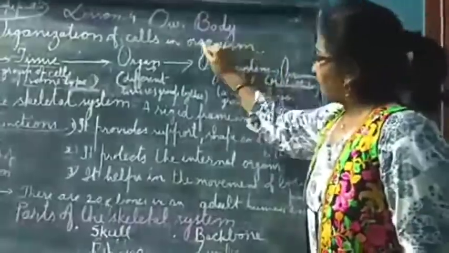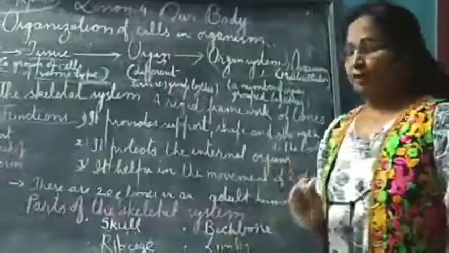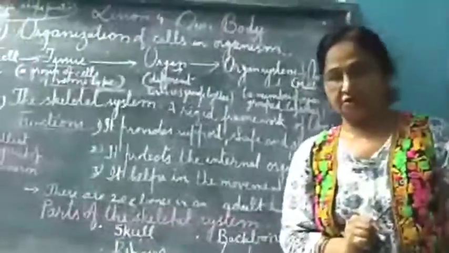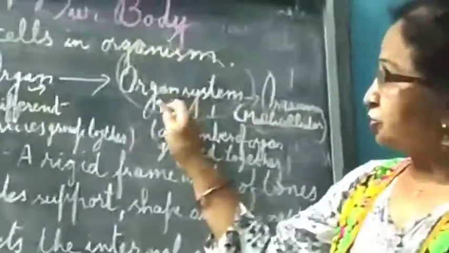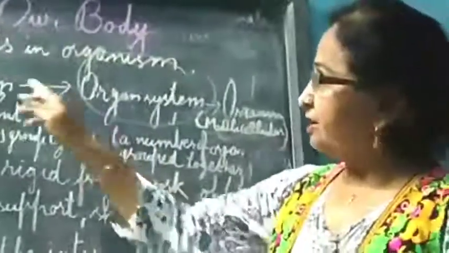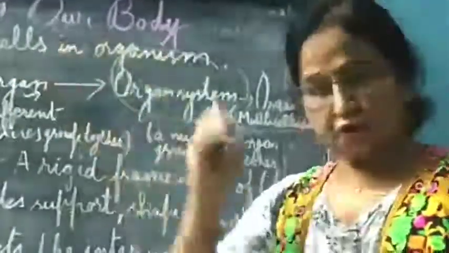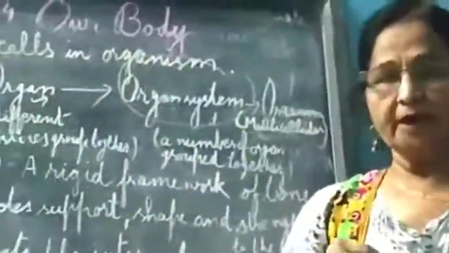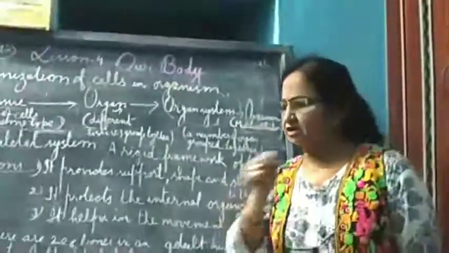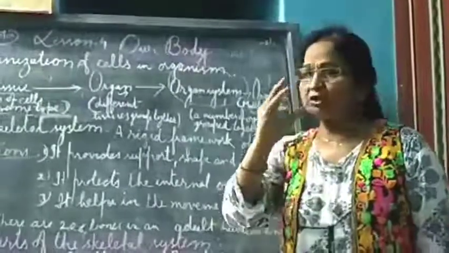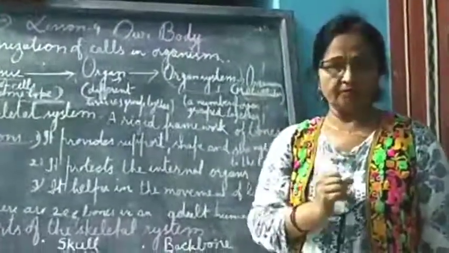Now I am explaining, in our body different organ systems are there. In fourth class I taught you about our digestive system. When I taught you in fourth class, I explained about the stomach, food pipe, small intestine, large intestine, rectum, anus, etc. All these organs are there in our body.